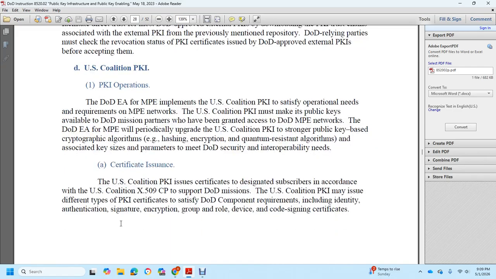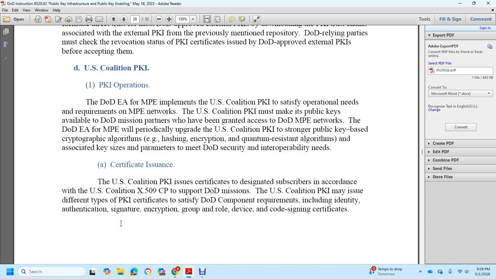Using Coalition public key infrastructure with DoD EA with the MPE: the U.S. Coalition public key infrastructure must satisfy the operational needs and requirements of the MPE networks. The U.S. Coalition public key infrastructure must make public keys available to the DoD mission partners over the DoD MPE, and grant access to the DoD MPE networks. Periodically, the Coalition public key infrastructure should adopt stronger public key based cryptologic algorithms, hashing, encryption, quantum resistant algorithms, and associated key set parameters for DoD security and interoperability needs.